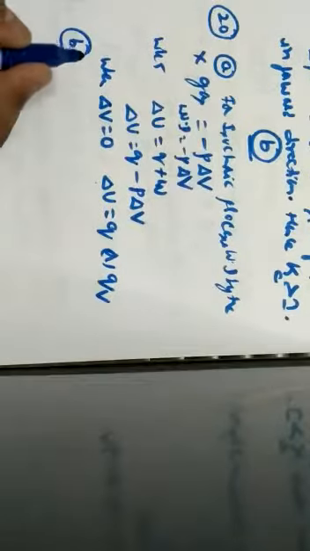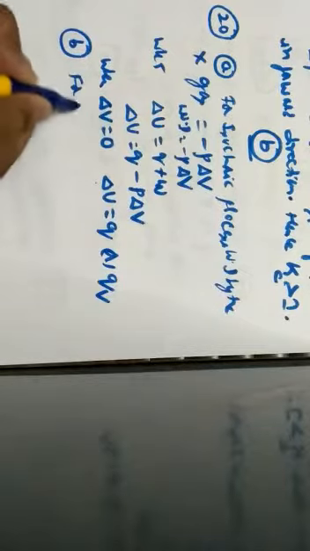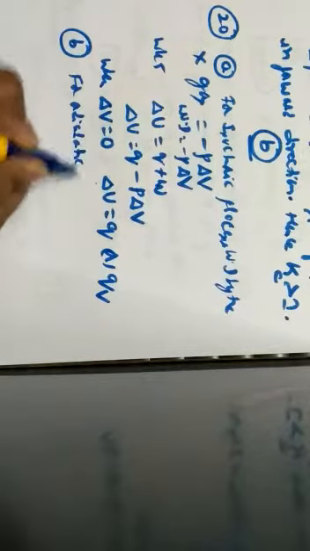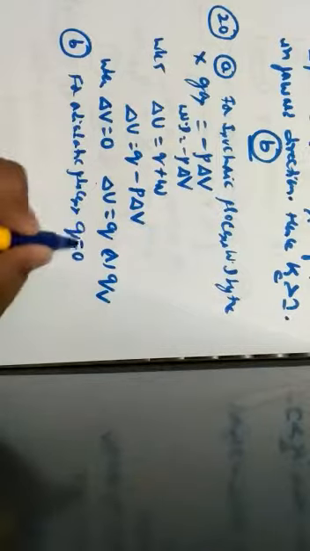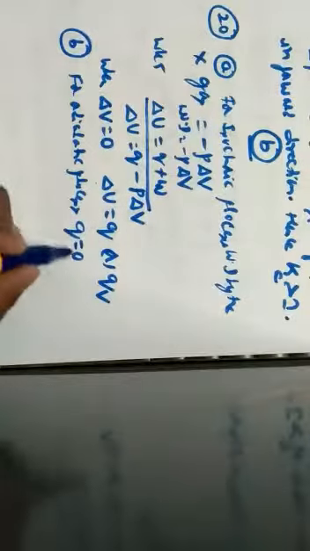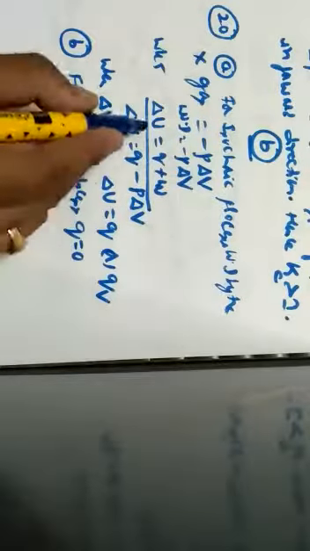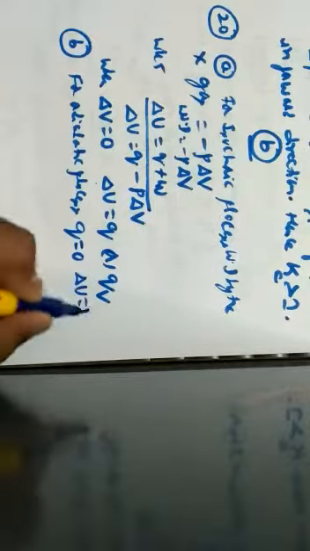Let us go through the second one. For an adiabatic process, we know that the quantity of heat Q is equal to 0. So when Q is equal to 0, according to the first law of thermodynamics, delta U is equal to W. But here the option is delta U is equal to minus W. Hence option B is also wrong.